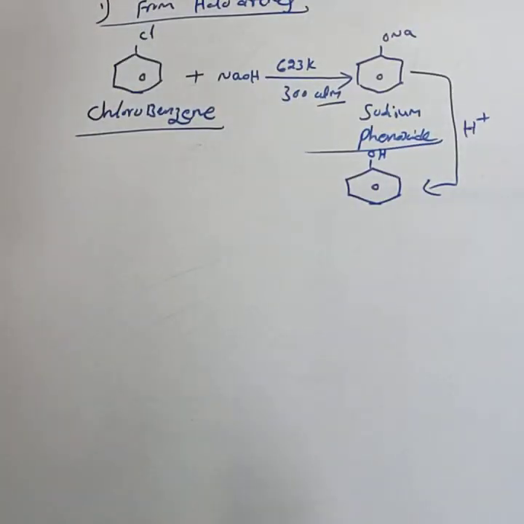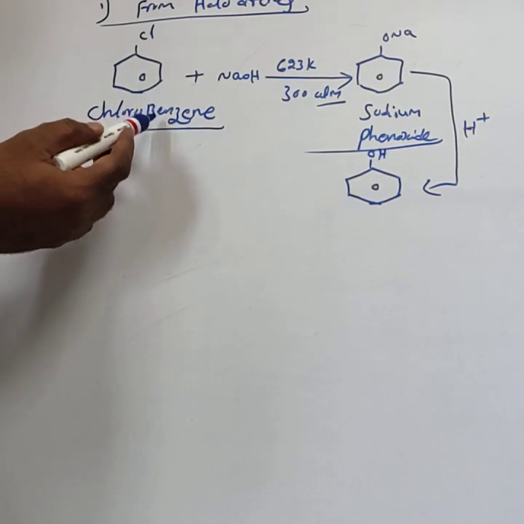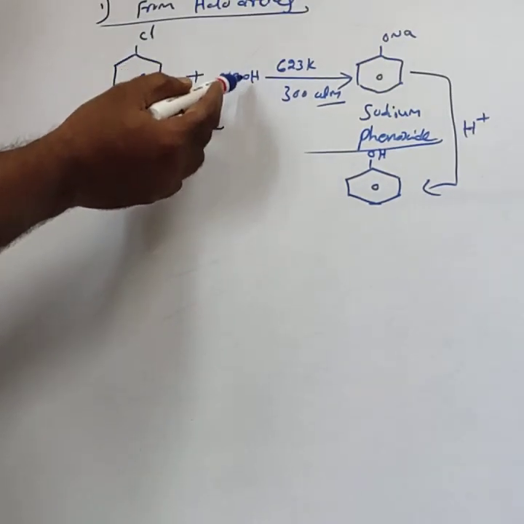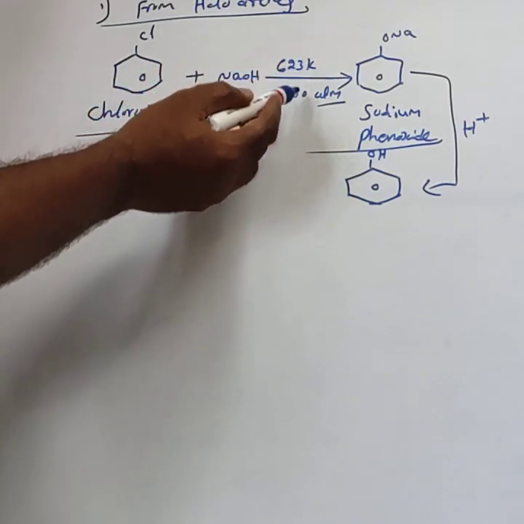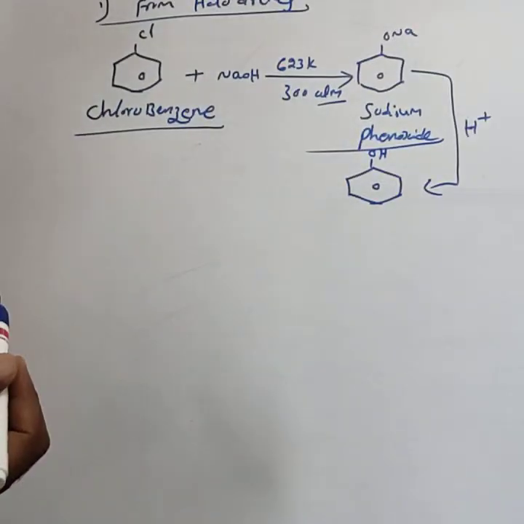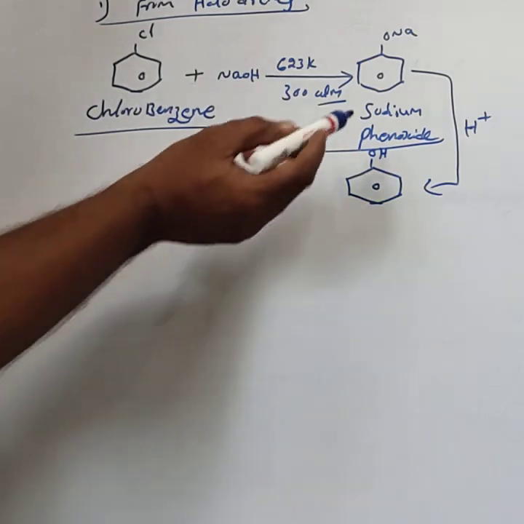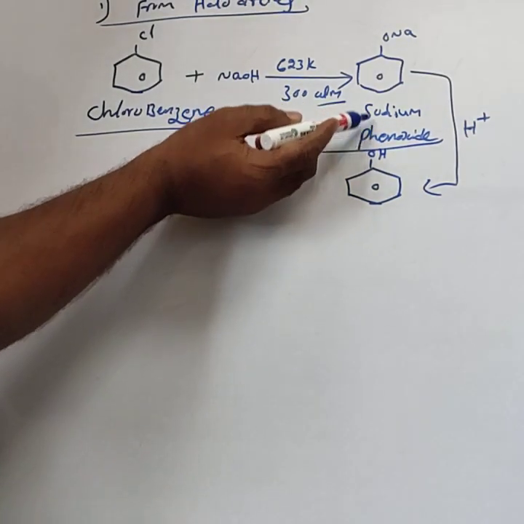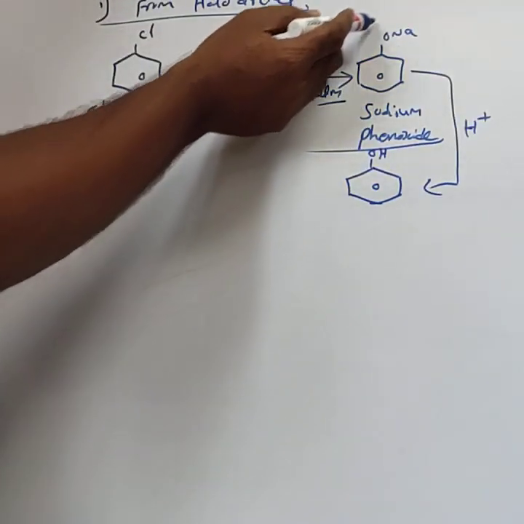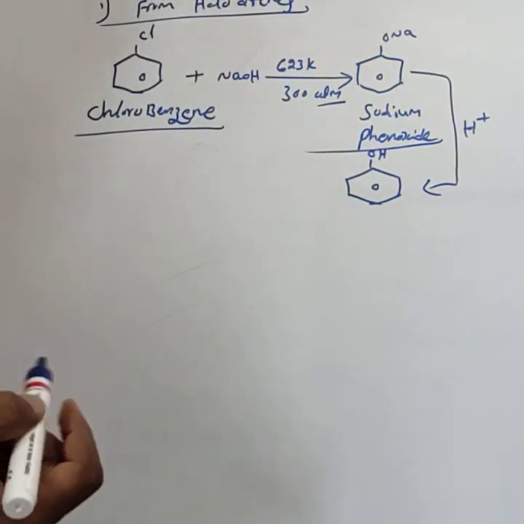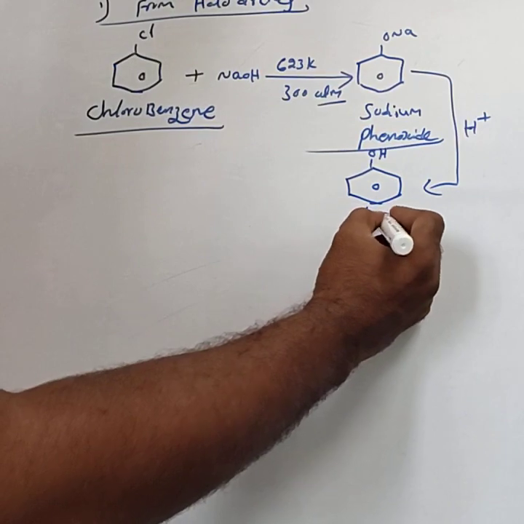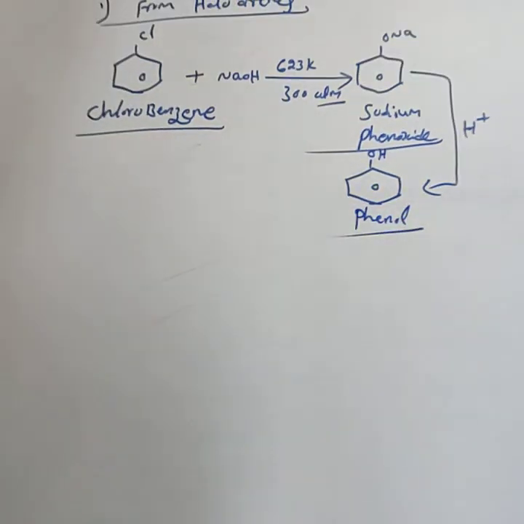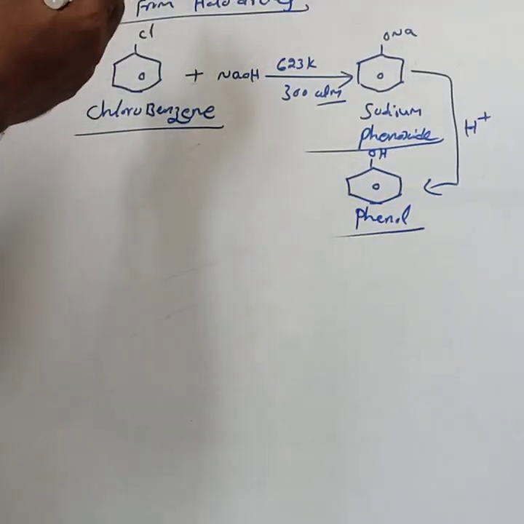This is the first method. Chlorobenzene treated with sodium hydroxide at 623 Kelvin and 300 atmospheric pressure forms sodium phenoxide. This sodium phenoxide on acidification forms phenol. This is the first method.